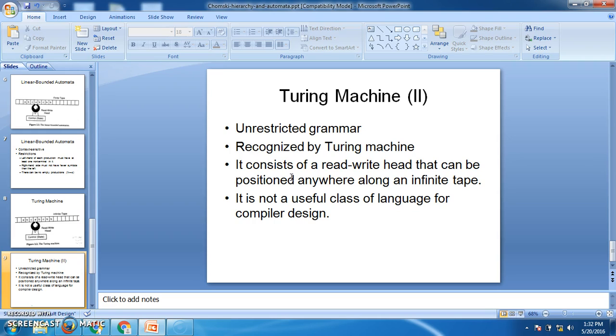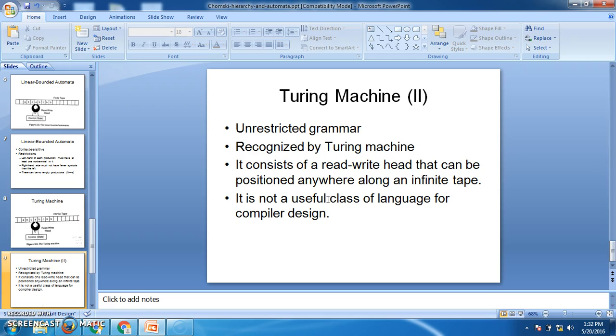If you take the previous grammars, regular grammar and context free grammar, on the left hand side there is also a restriction, that there should be only one non-terminal. But in the context sensitive grammar generated by the linear bounded automata, there is no such restriction on the left hand side. We can take any number of terminals and non-terminals on the left hand side. But here the restriction is that the length of the left hand side must be less than or equal to the length of the right hand side.